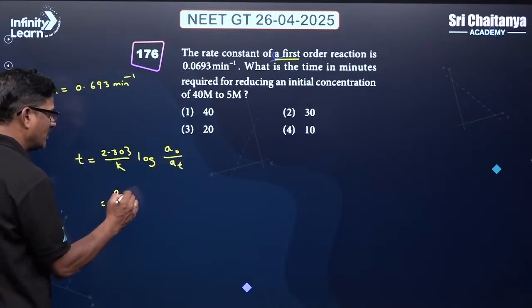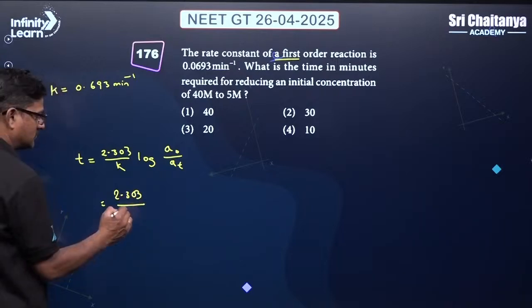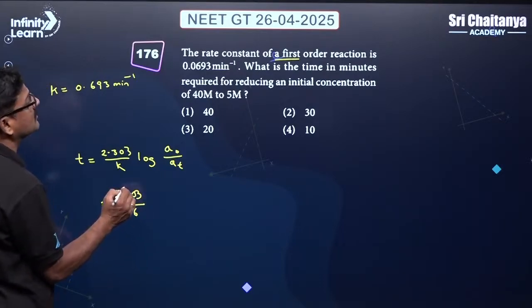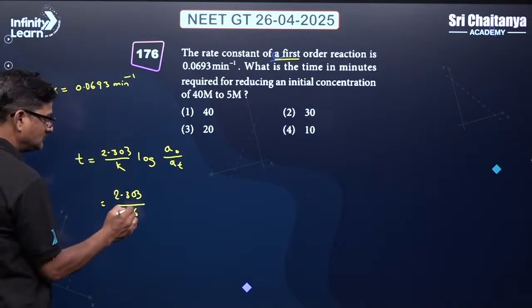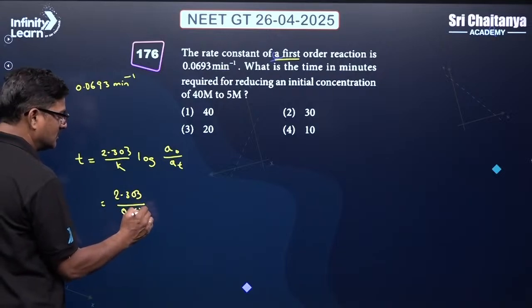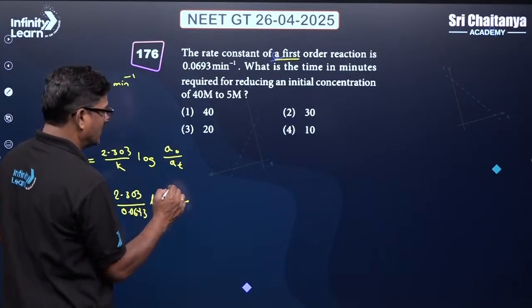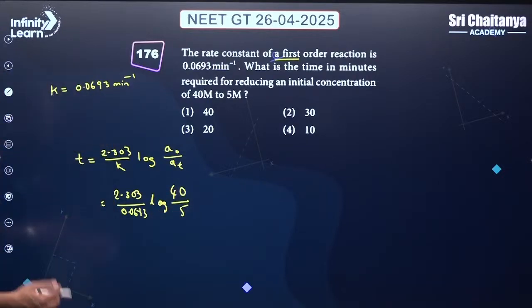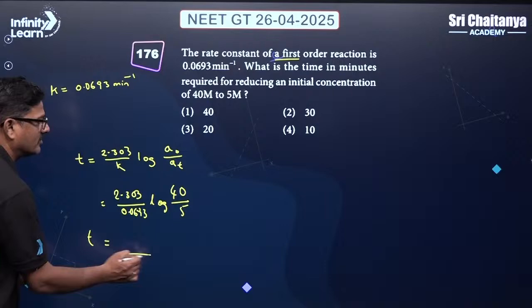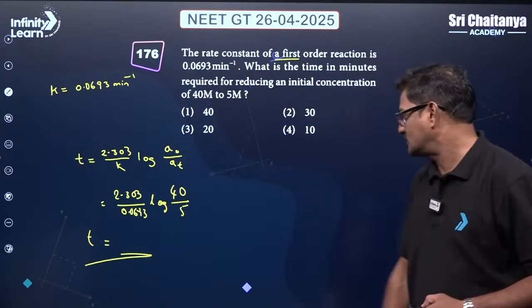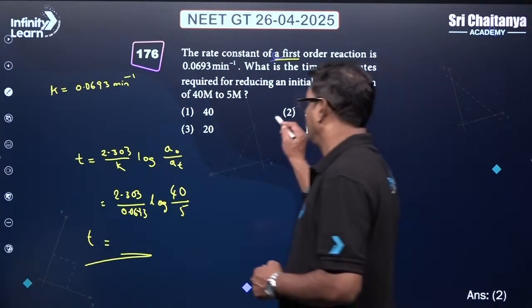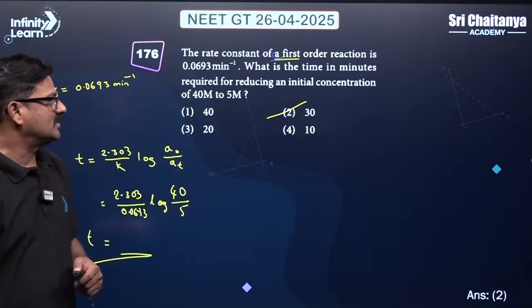That is 2.303 by 0.693 and the log of initial concentration, given as 40, going to 5. Okay, so on solving the time in minutes you are going to get it. Fine, the answer for this question is 30 minutes.